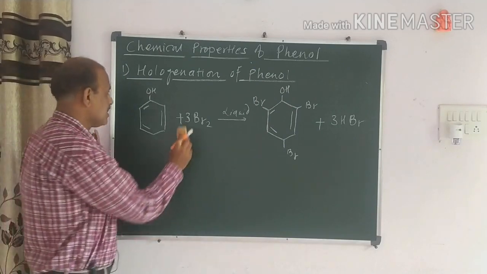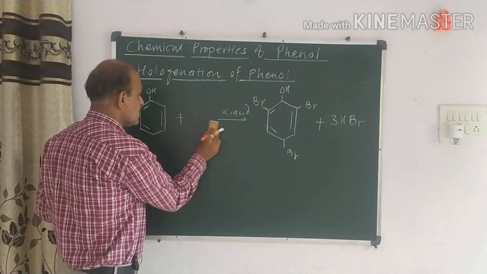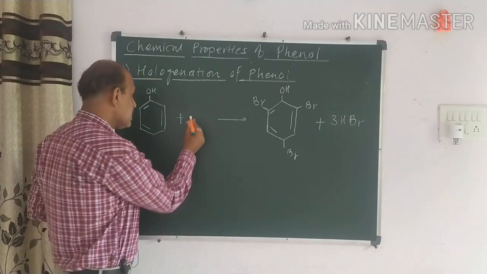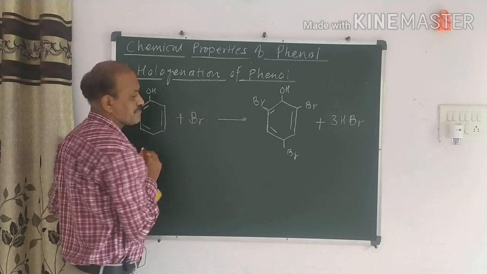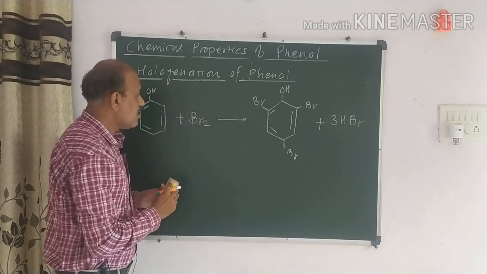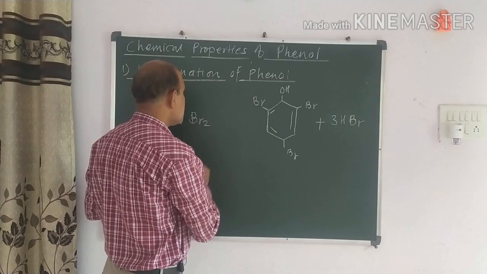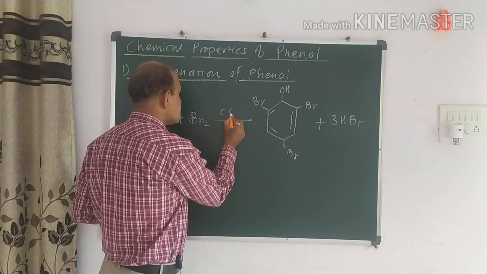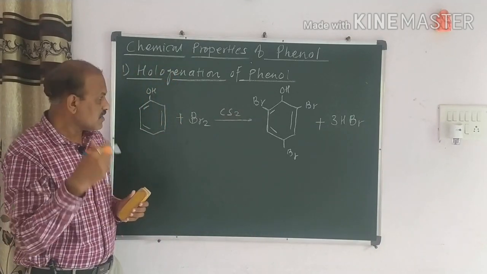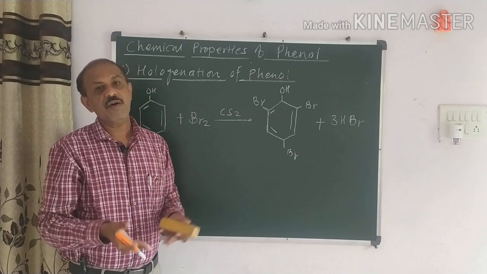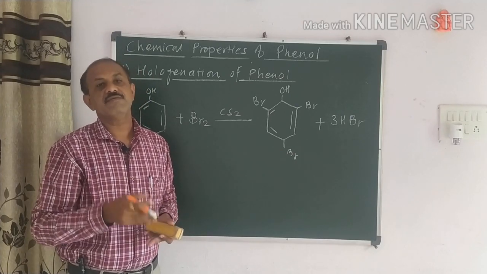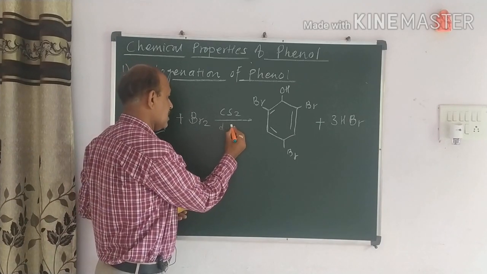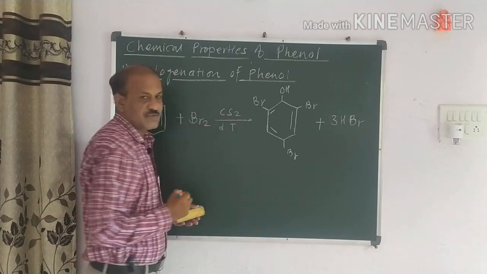Now the second reaction we take here. It is very simple again. Instead of liquid bromine, we take here plain bromine. So I can write here bromine just like this. And now this bromine reacts with a polar solvent like CS2. Another polar solvent also we have used, chloroform CHCl3 as well as carbon tetrachloride CCl4, at low temperature. I can write here in abbreviated form, at low temperature.